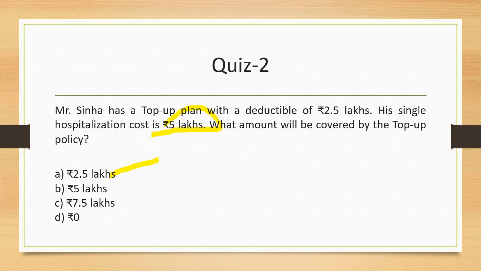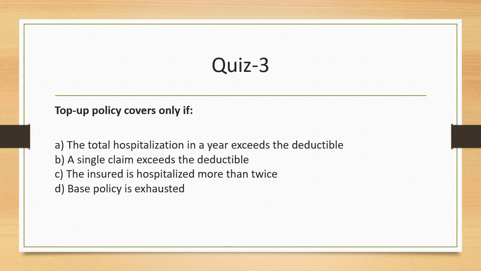Now we move on to a question which is on theory, right? Top-up policy is paid when, in which case? Only when a single claim exceeds the deductible, right? So if the insured is hospitalized twice, it does not matter logically. Base policy is exhausted? No. Top-up will be paid even when total hospitalization in a year exceeds the deductible? No, we are not looking at it. It's all about a single claim in case of top-up. So that thought should be very, very clear in our mind.